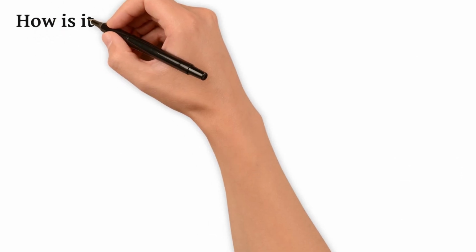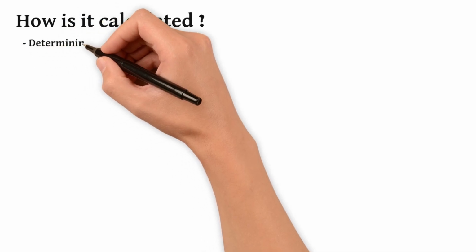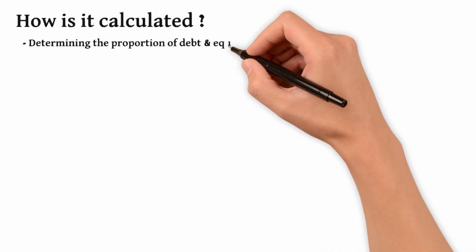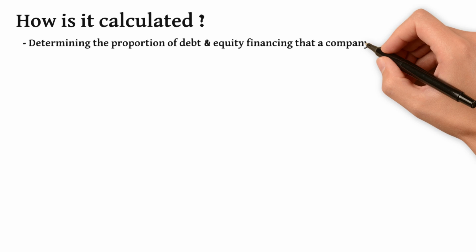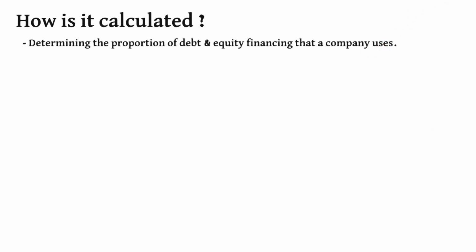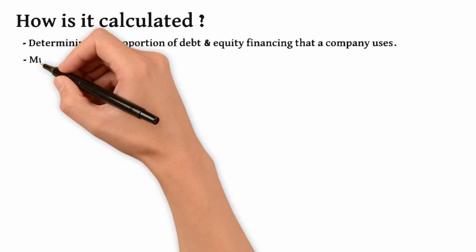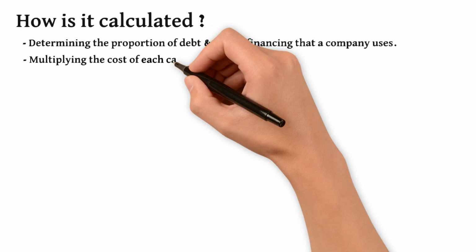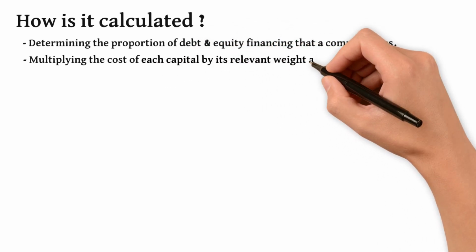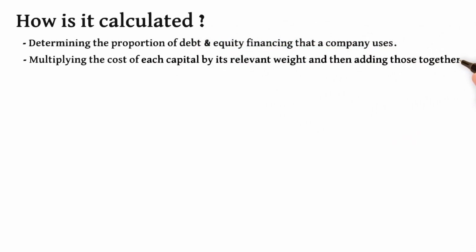But how is WACC calculated? The WACC is calculated by determining the proportion of debt and equity financing that a company uses. It is calculated by multiplying the cost of each capital by its relevant weight and then adding those together.